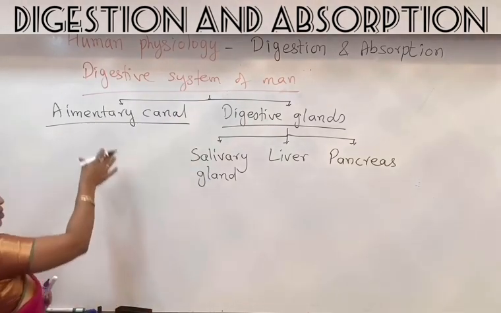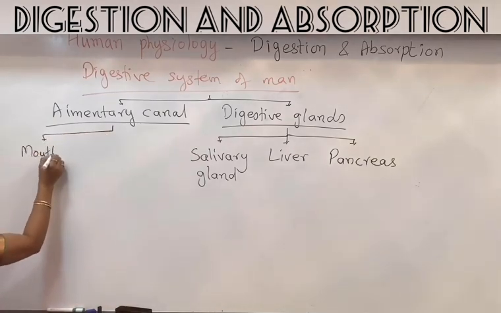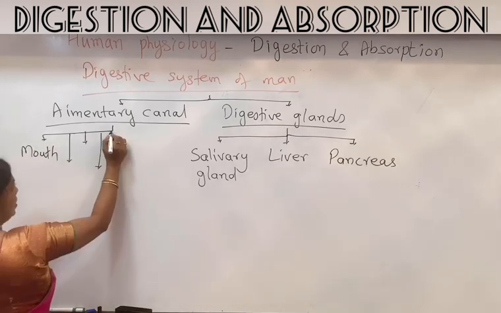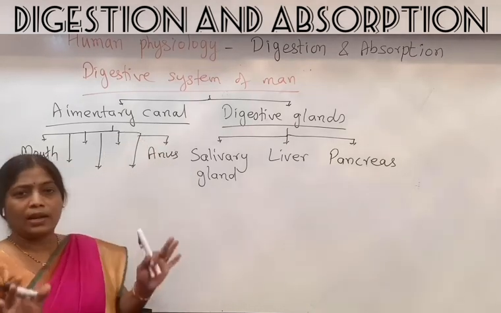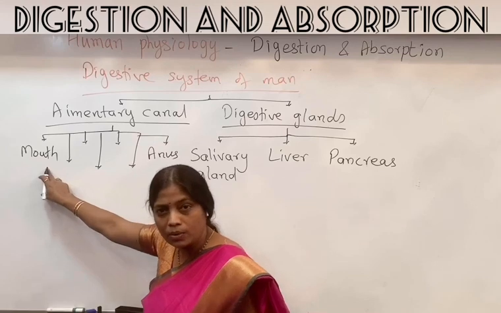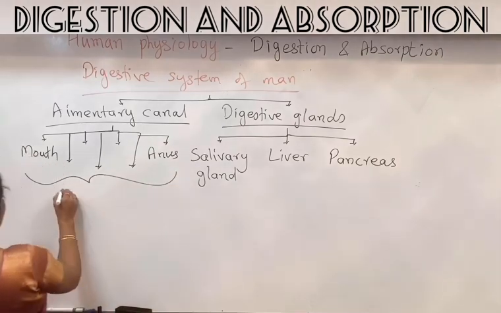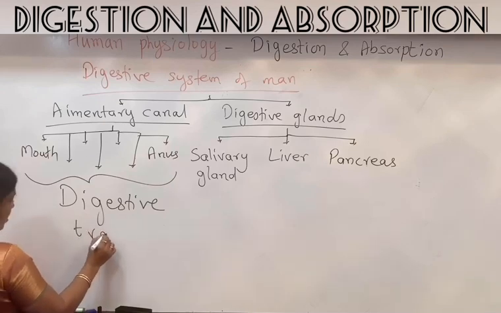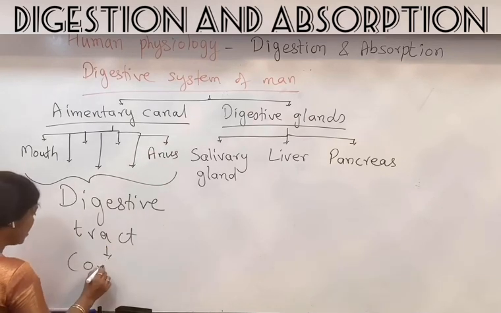And the alimentary canal, which we have to take up in detail, starts with the mouth, then continues and forms the pharynx, esophagus, stomach, small intestine, large intestine, and the last part is the anus. Now I will be drawing a diagram in which all these parts will be labeled correctly. The alimentary canal, which starts with the mouth and ends with the anus, is called the complete digestive tract. So that is a complete tract.